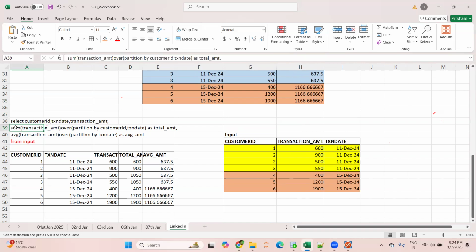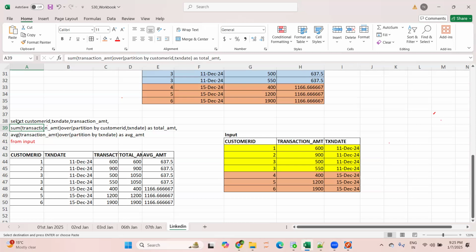Now, there's one more concept I want to cover here. It's allowed to use more than one window function in a query. In a single SELECT statement, I can derive rank, dense rank, row number, or any other window function.